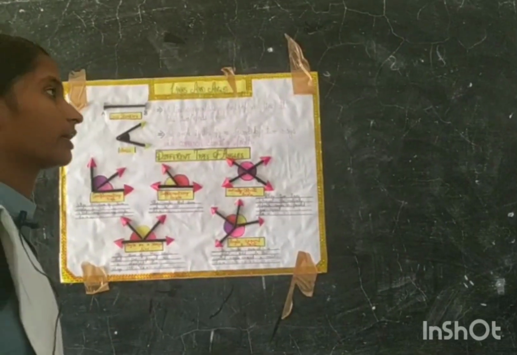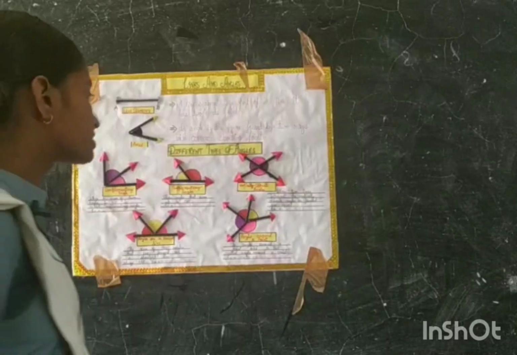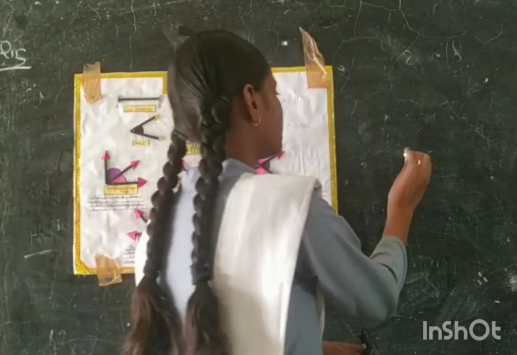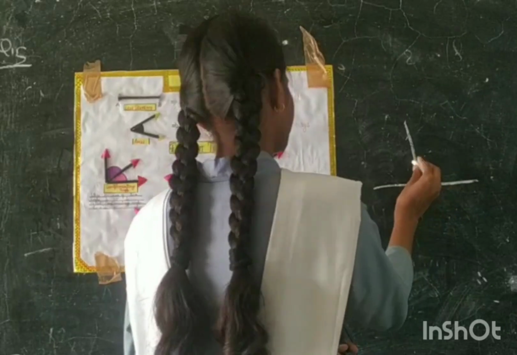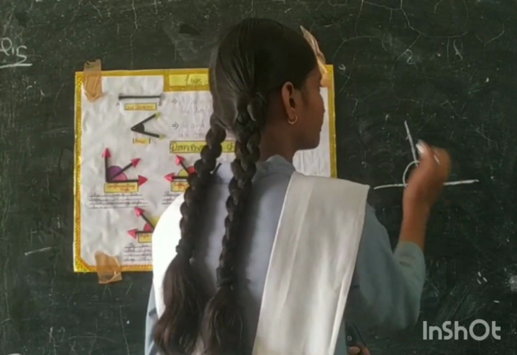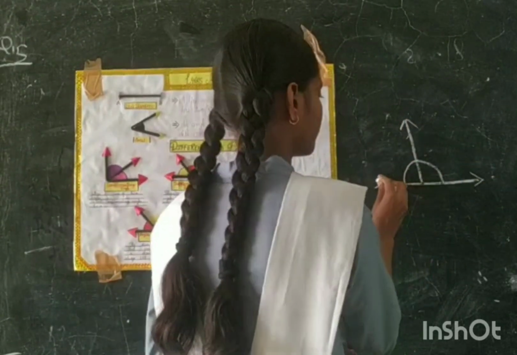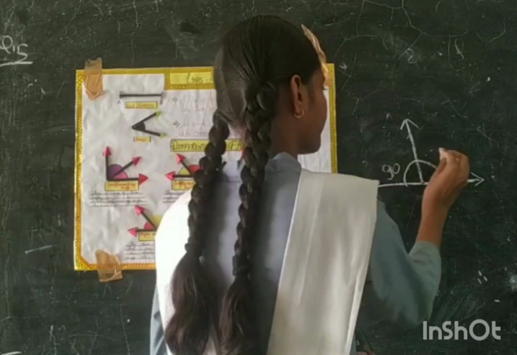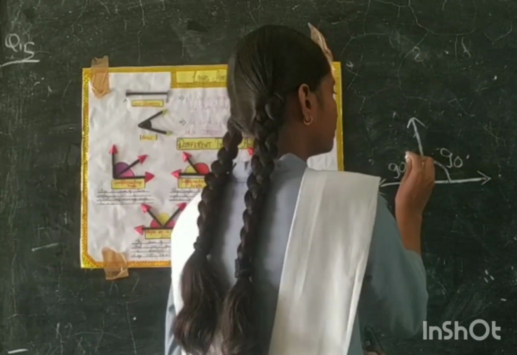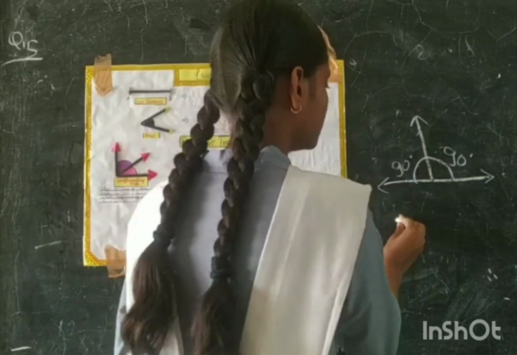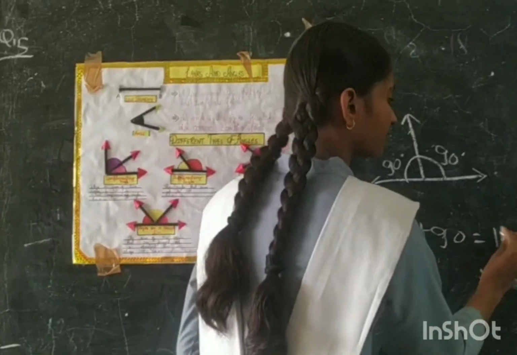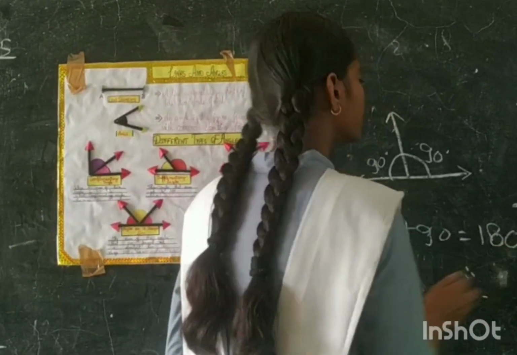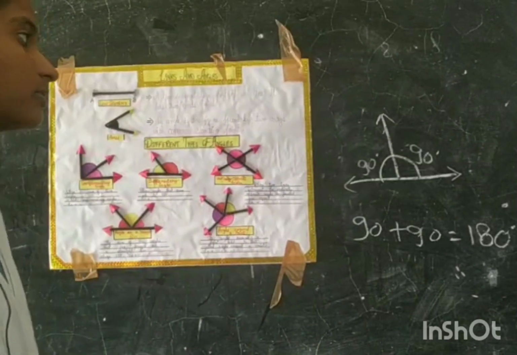Second, supplementary angles. Those angles that sum up to 180 degrees are called supplementary angles. Example, the sum of angle 90 degrees plus 90 degrees is equal to 180 degrees. So it is called a supplementary angle.